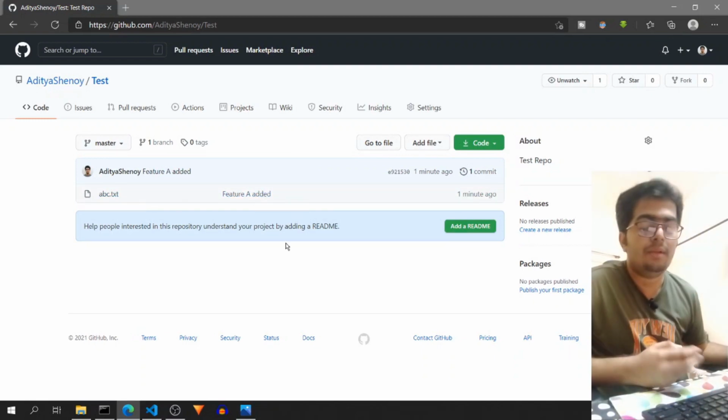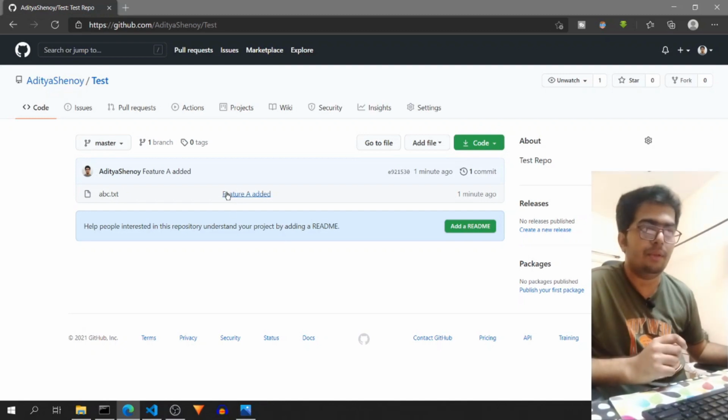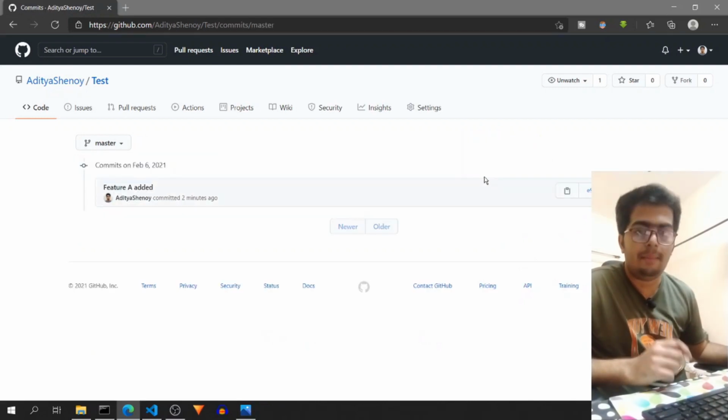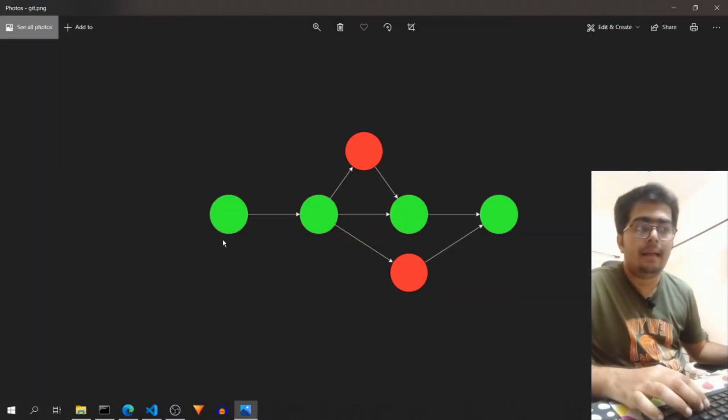And this is the reason why commit messages are very useful. So you can see at a glance that this abc.txt, the last change that was made over here. And if you go to the commit link, you can see all the commits, all the changes that have been done on this project. Now, after committing the feature A, we are in the stage of this second green dot.